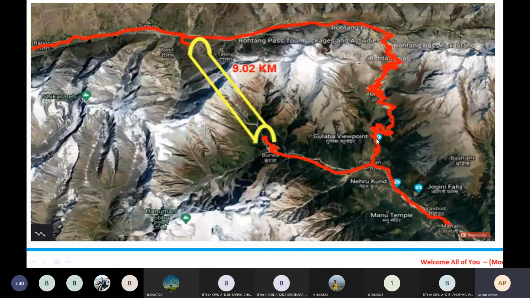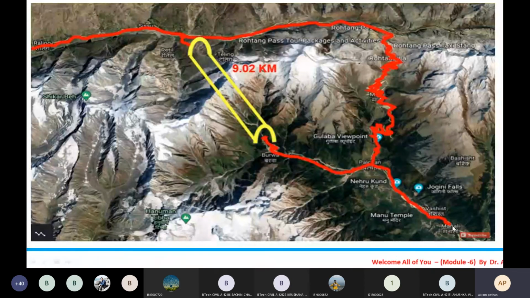Then this is the old route. Manali, then Palchan will be there, then the Rohtang La station will be there, and then here we have Ladakh or Leh.